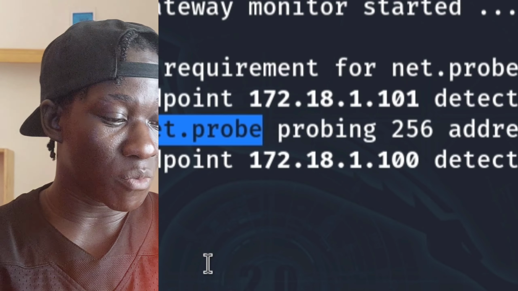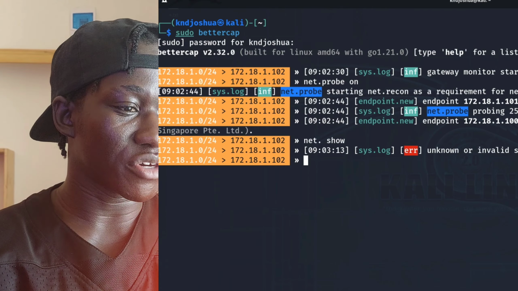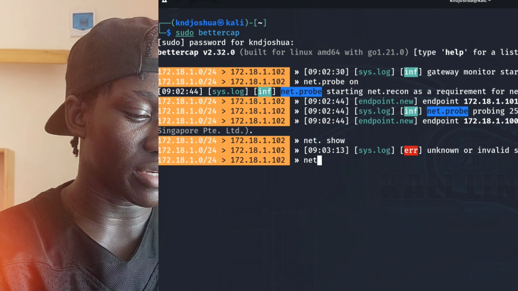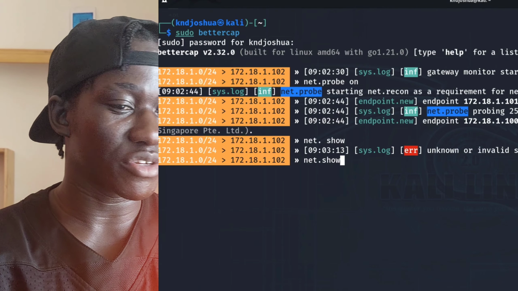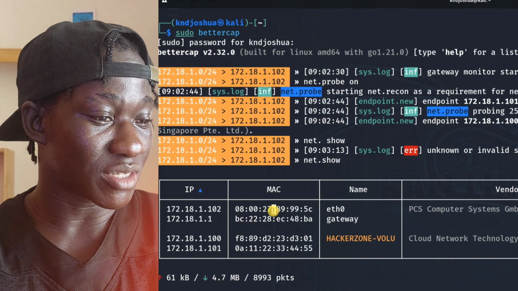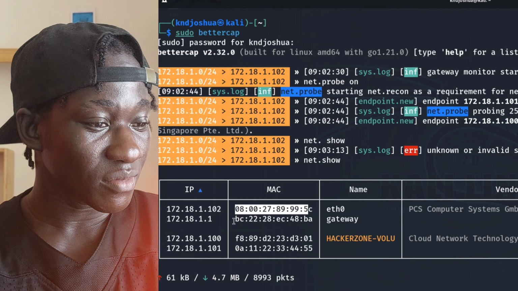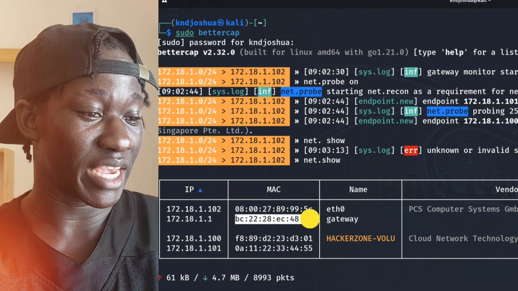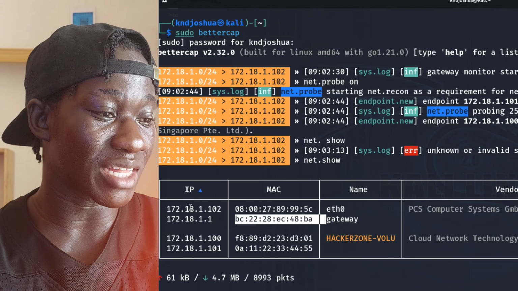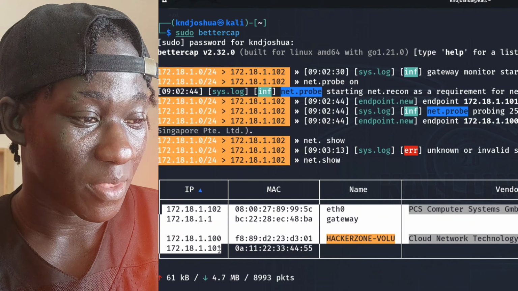To make it look more beautiful, I'm going to say net.show. It's going to give us, sorry about that, net.show. This is going to give us a tabular form, because right now what we see is a MAC address section right here, and then a MAC address section again for the second device. So these are IP addresses that you are supposed to keep from people.